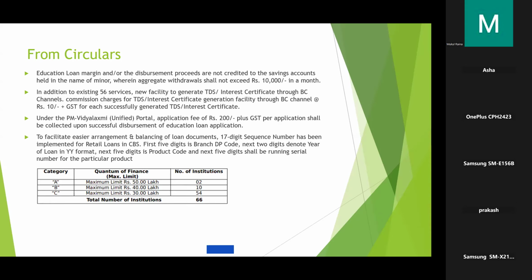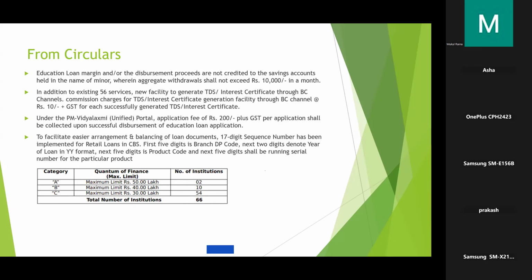That is, you all know, customers, especially housing loan customers, will be approaching banks during January, February, March period for provisional interest certificate. That particular facility has been introduced in BC channels from this year onwards by the bank, along with the TDS certificate, and the rate is 10 rupees plus GST.